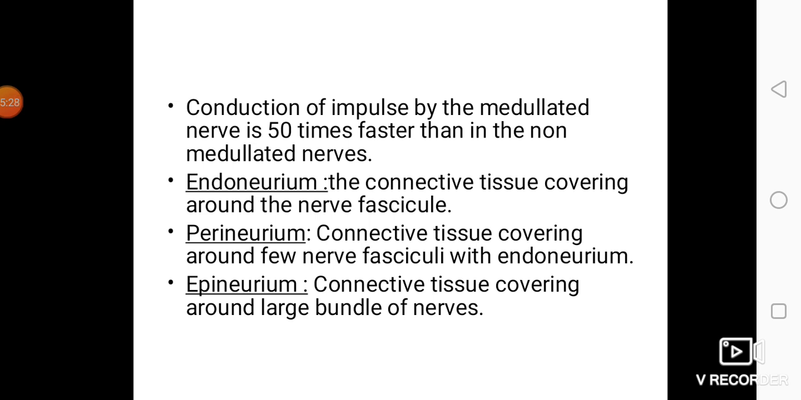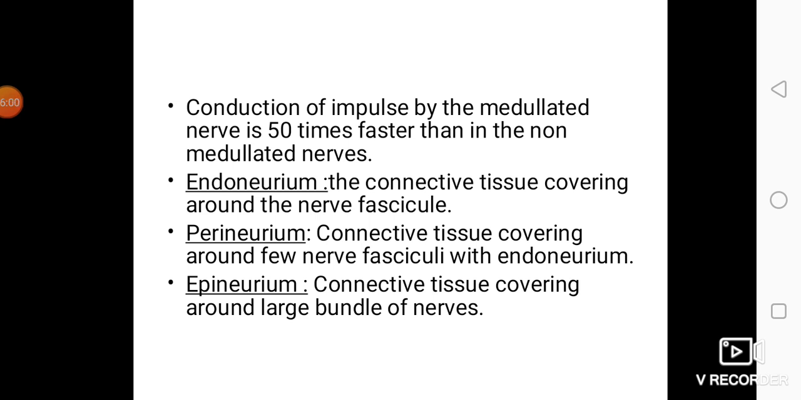Some terminology related to the grouping of the nerves. Endoneurium, the connective tissue covering around the nerve fascicle. Perineurium, connective tissue covering around a few nerve fascicles with the endoneurium. And epineurium, connective tissue covering around a large bundle of nerves. It is called what? Epineurium. Endoneurium, then outer to that there will be perineurium, then epineurium is present.